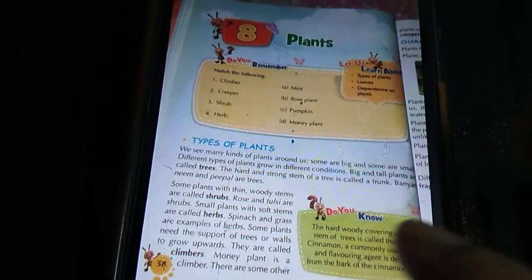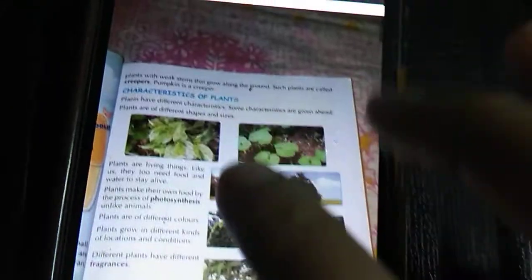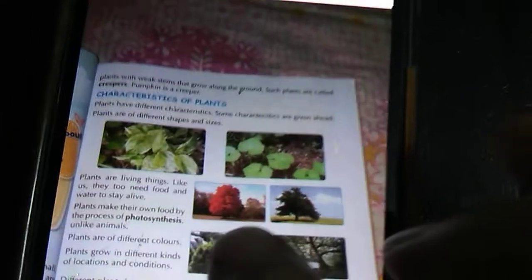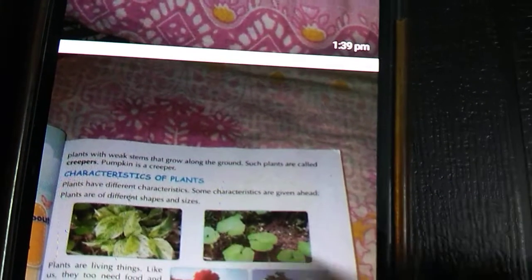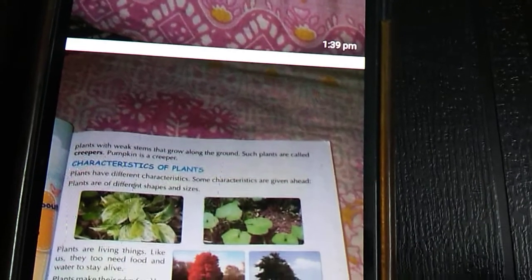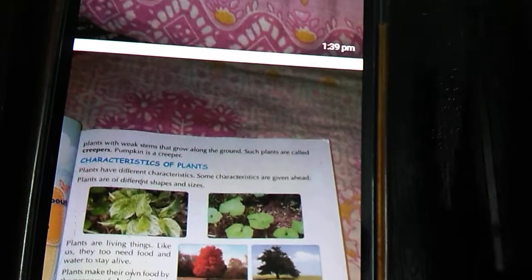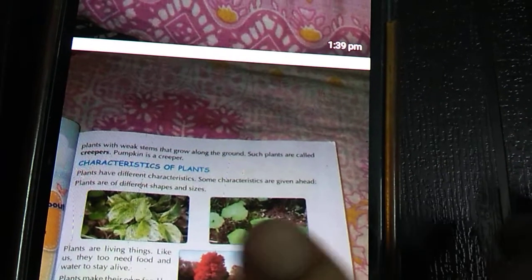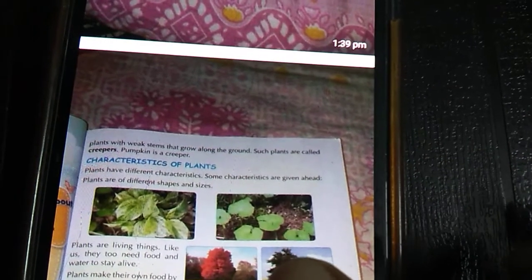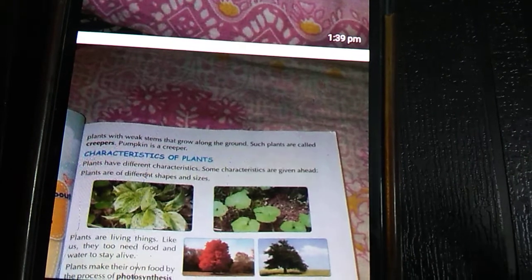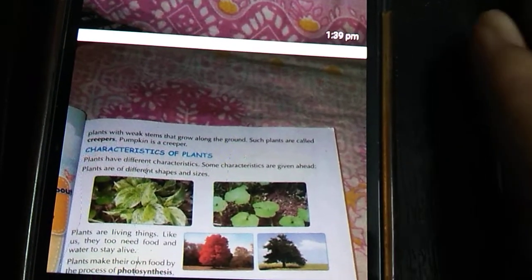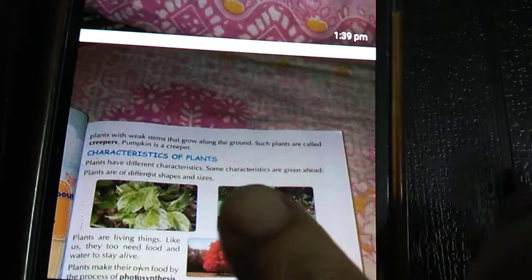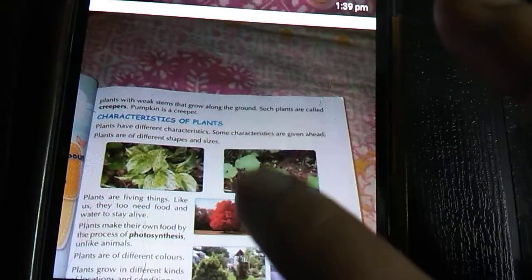There are some other plants with weak stems that grow along the ground. That means they grow on top of the ground. Such plants are creepers. They don't grow straight upright, they don't stand straight, they grow along the ground and spread where the ground is, so they are called creepers. Pumpkin is an example of a creeper.